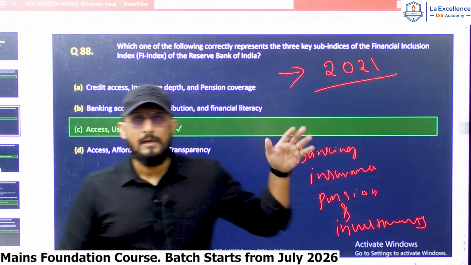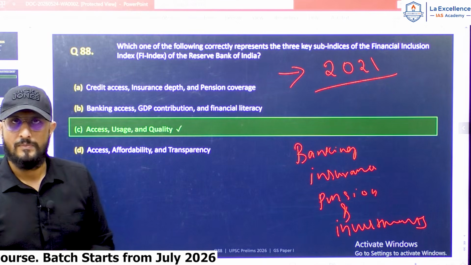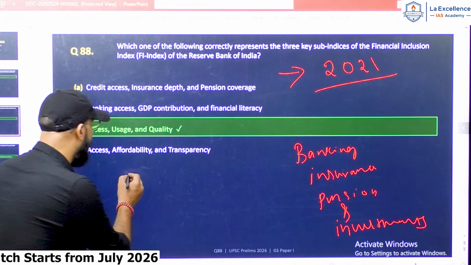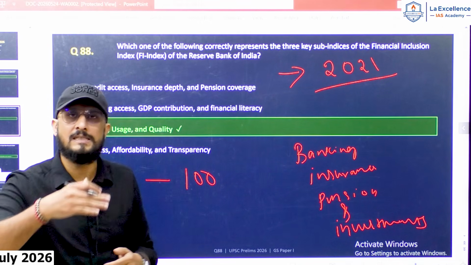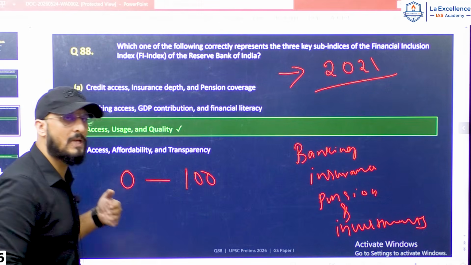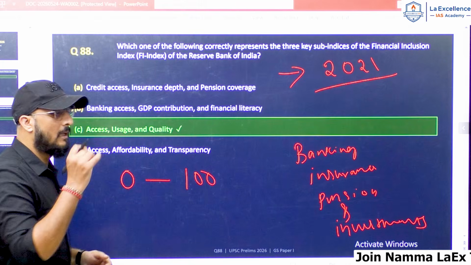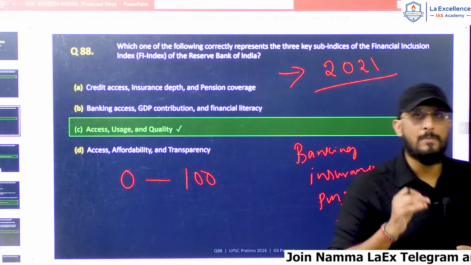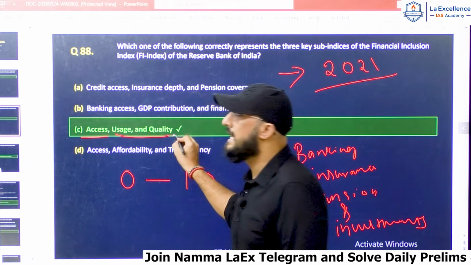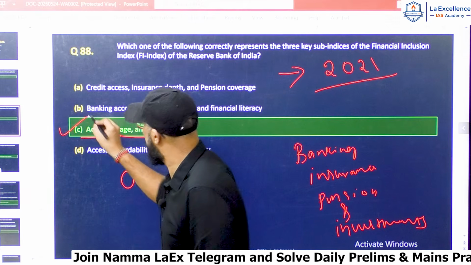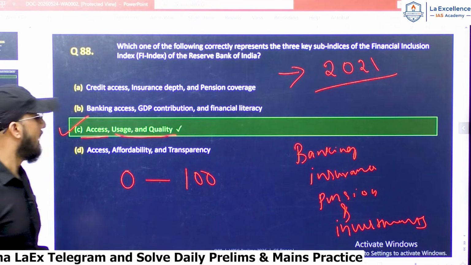So this index measures financial inclusion in our country in various sectors, and it gives a score between 0 to 100. If the score is closer to 100, that means financial inclusion is higher. If the score is closer to 0, that means financial inclusion is lower. Now, here in this index, financial inclusion is measured using 3 indices, that is access, usage and quality. So the correct answer is option C. For question number 88, the correct answer is option C.